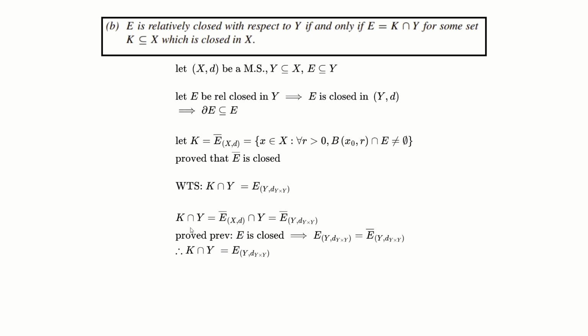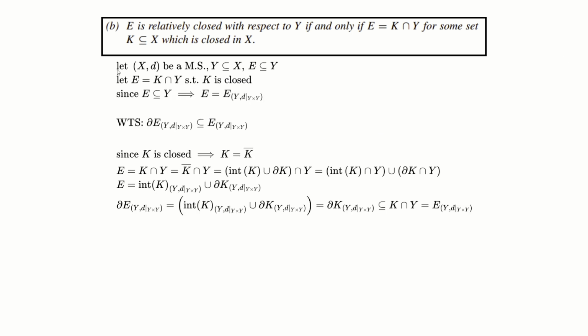K intersected with Y is equal to the adherence points of E in the metric space (X, d) intersected with Y, which is just equal to the adherence points of E in the submetric space (Y, d). And we proved previously E is closed. Keep that in mind. We know that E is relatively closed in Y, and it's closed in Y. This implies that the adherence points of E is equal to E itself, and therefore K intersected with Y is equal to E in the submetric space (Y, d).